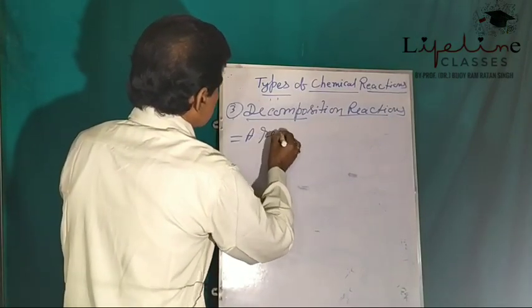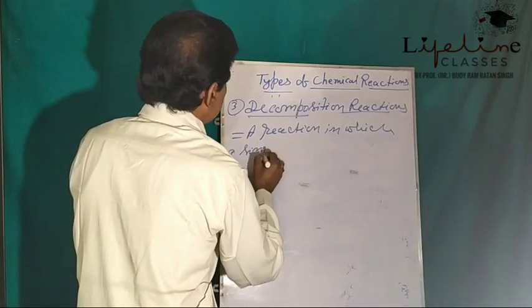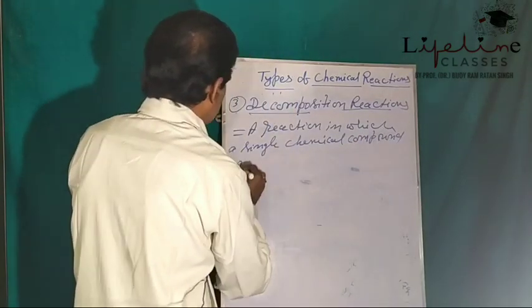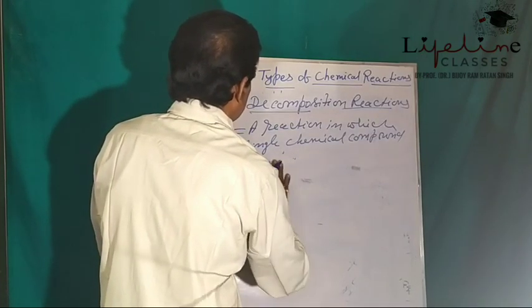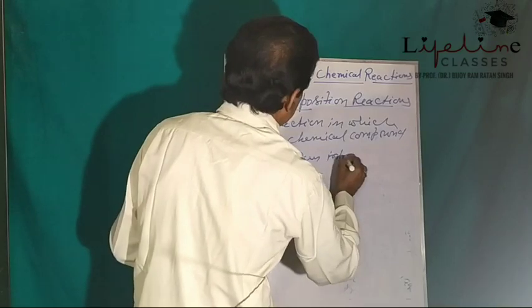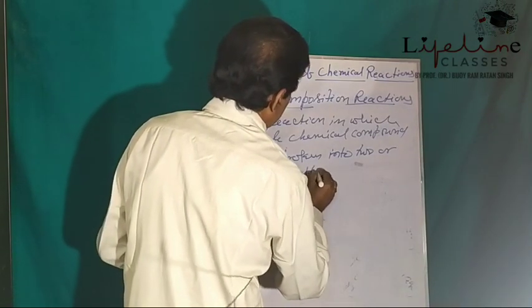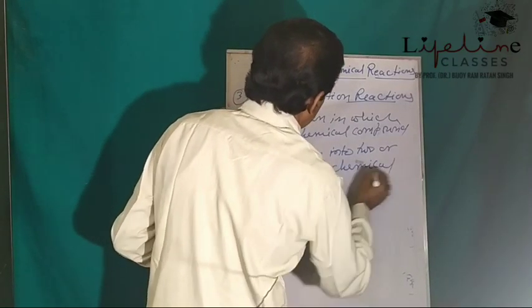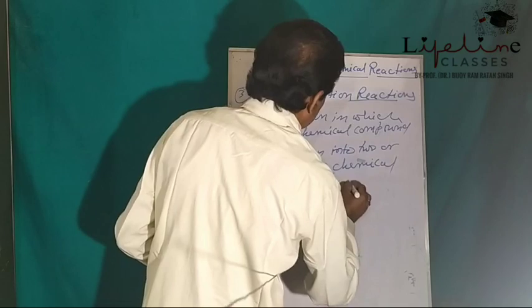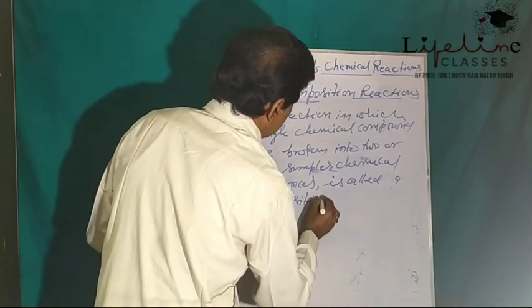A reaction in which a single chemical compound gets broken into two or more simpler chemical substances is called a decomposition reaction.